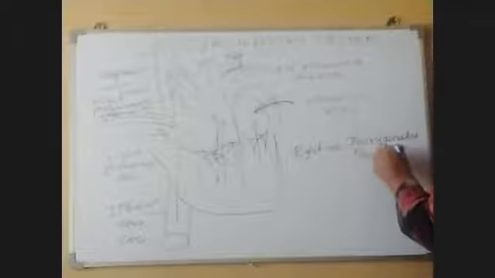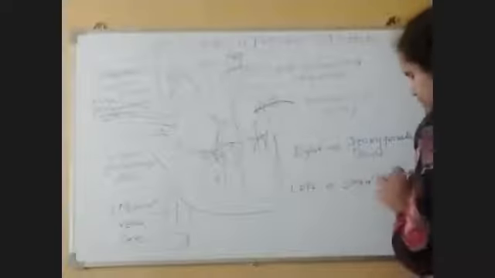Right side, what do we have to know? Right side, deoxygenated blood. And then the left side is for oxygenated blood. And this heart is divided also.